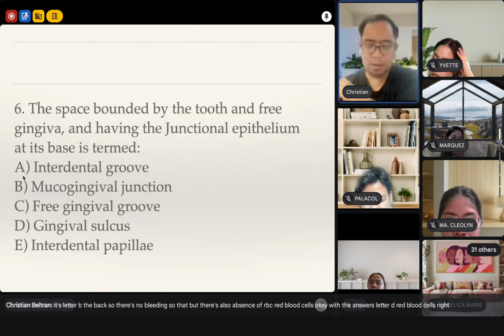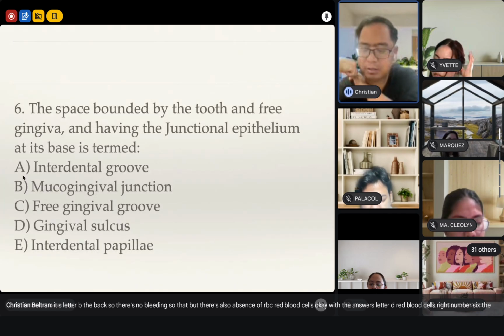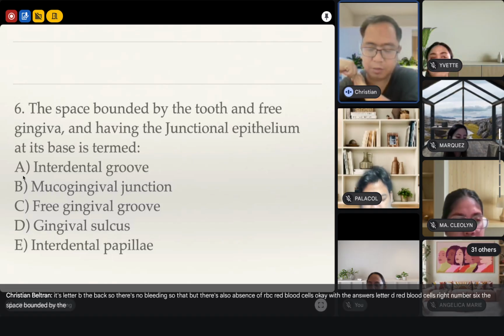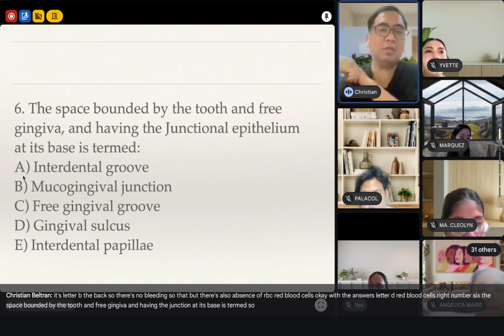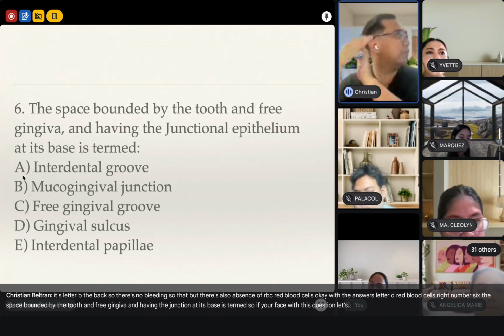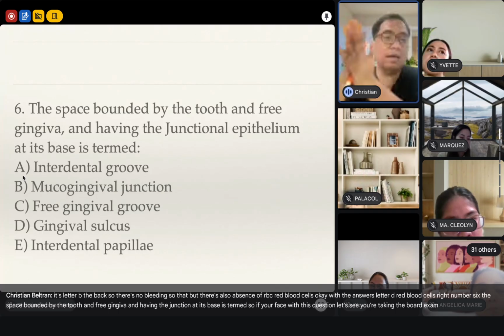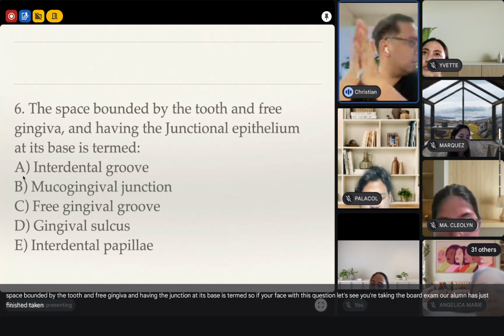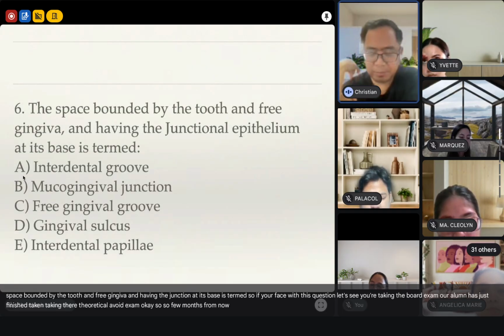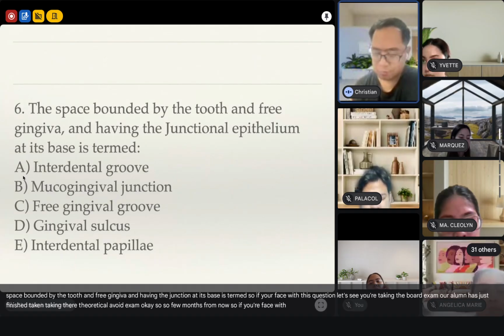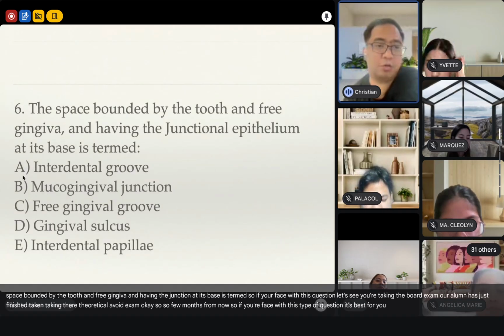Number 6, the space bounded by the tooth and free gingiva and having the junctional epithelium at its base is termed. If you're faced with this question, let's say you're taking the board exam, our alumni has just finished taking their theoretical board exam. Soon you will be taking the exam, a few months from now. If you're faced with this type of question, it's best for you to draw first, even a rough drawing.